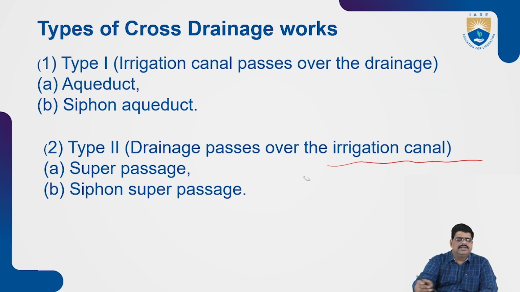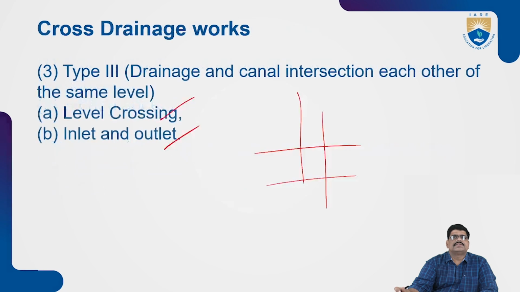Another one, type 2, is the super passage and siphonic super passage, and the third is level crossing, as we have seen, at the same junction. Sometimes drainage is also passing there. The canal will be regulated, stopped, and the drainage opened, and after the flow it can be closed. So we open and regulate the two, whether it is the canal or the river.